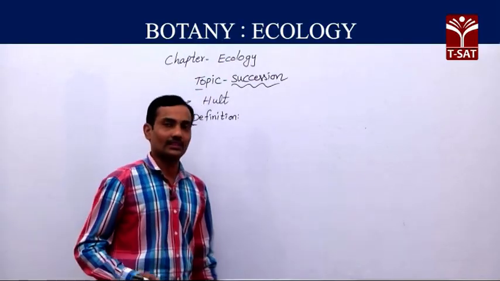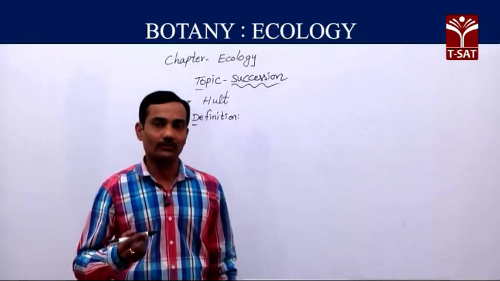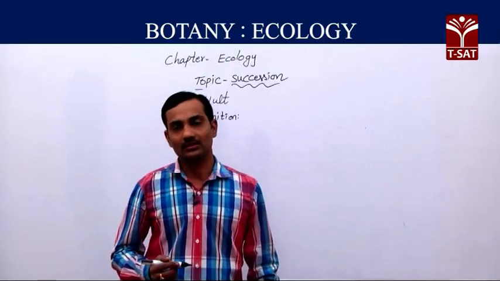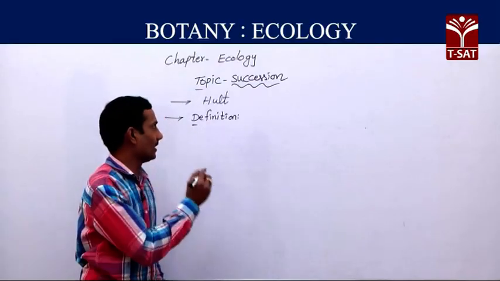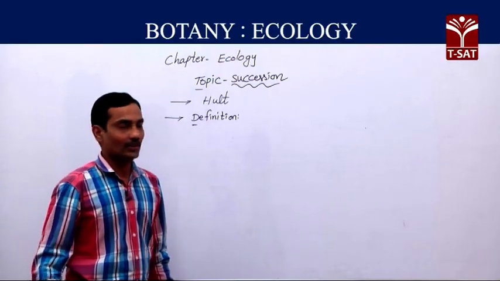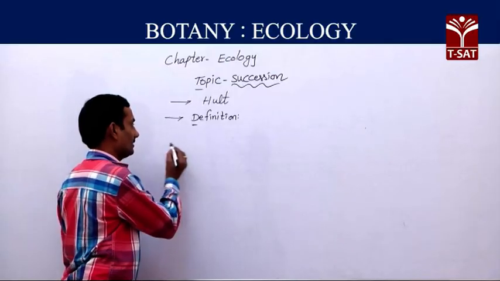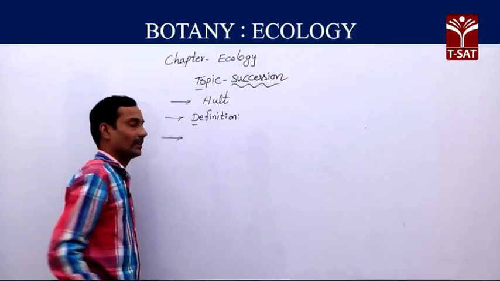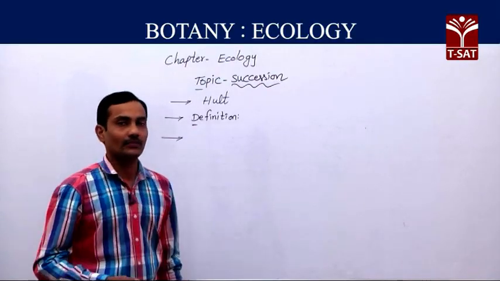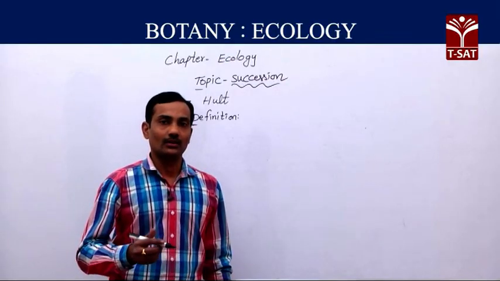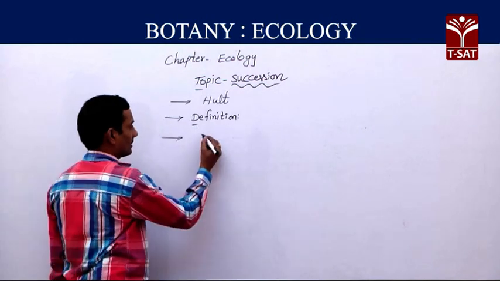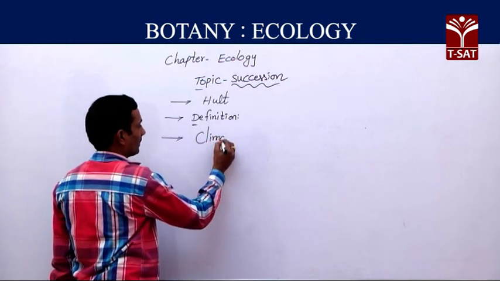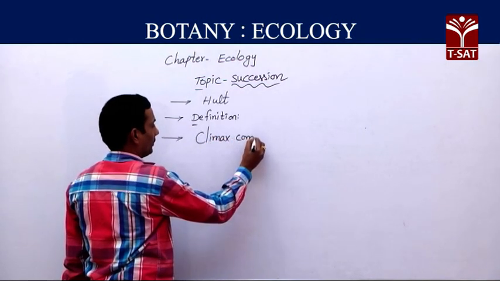Or another definition: gradual, fairly predictable change in species composition in one particular place is known as succession. Succession mainly leads to the appearance of one particular plant community that is known as climax community.